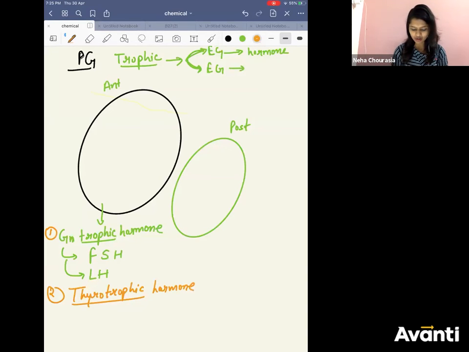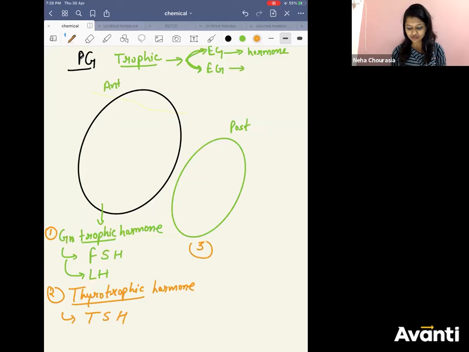Which one is thyrotrophic hormone? Thyroid stimulating hormone, TSH. It will act on the thyroid gland and your T3 and T4 hormones will be released, right? Tetraiodothyronine and triiodothyronine. Cool?